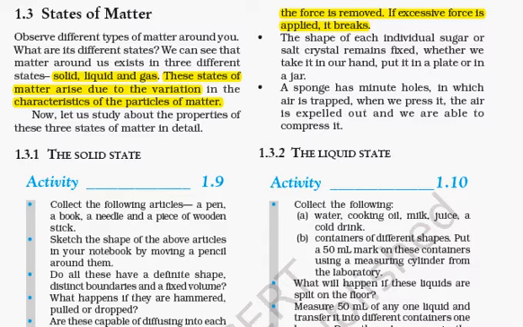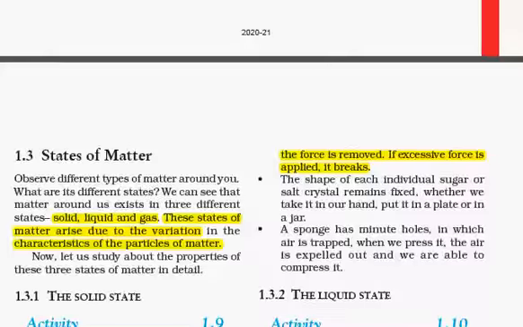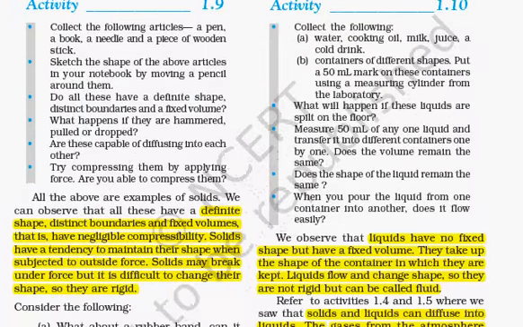First we will see solids. Solids are matter which have a definite shape, distinct boundaries and fixed volume. They are negligibly compressible. For example, if you take a wooden piece or a book, it has a definite shape and fixed volume.